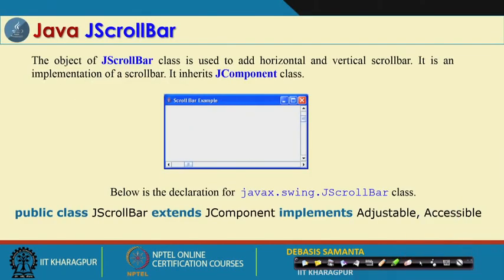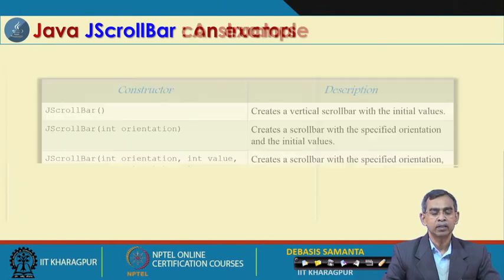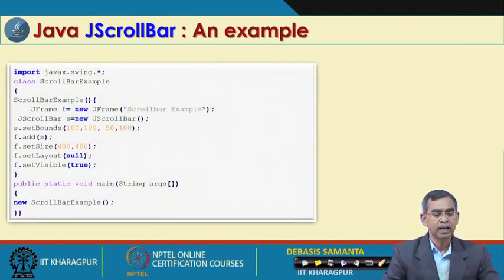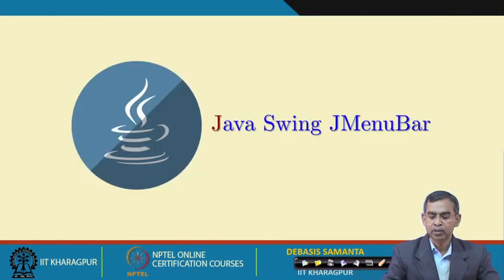And then JScrollBar is similar to the scroll bar that is there. It is basically the same thing; horizontal and vertical scroll bars can be created. There are 3 constructors to create a scroll bar, and here is a simple example by which one scroll bar can be created. It is a vertical scroll bar that we have created. Likewise, a horizontal scroll bar with more animation and everything can also be done.